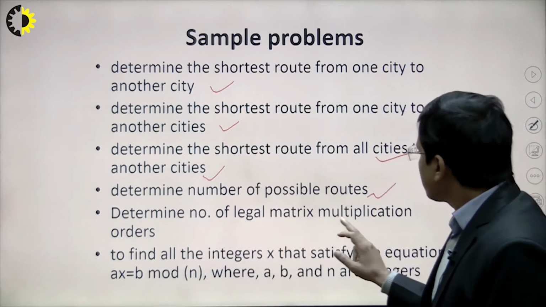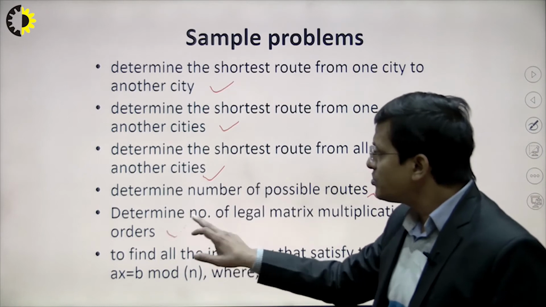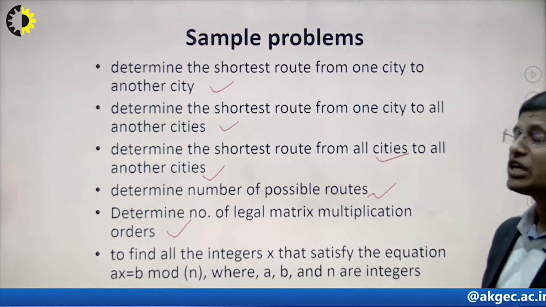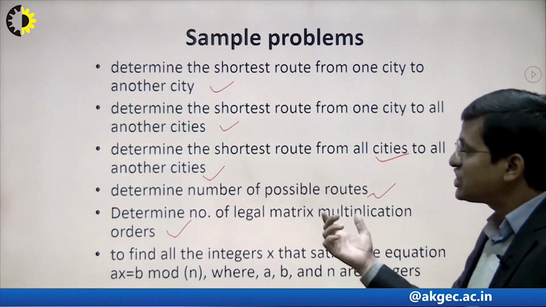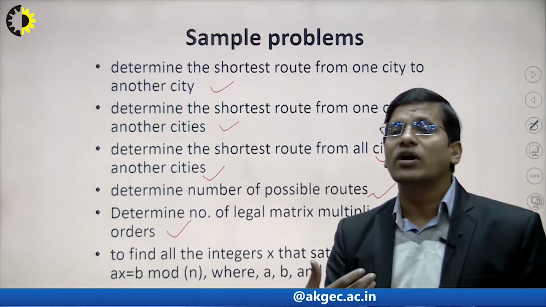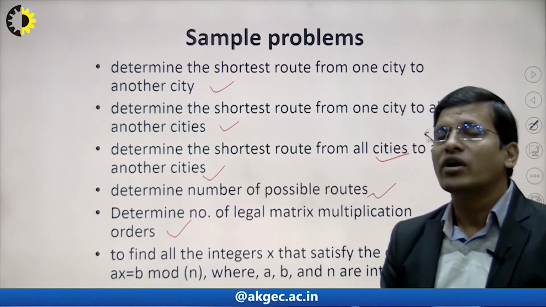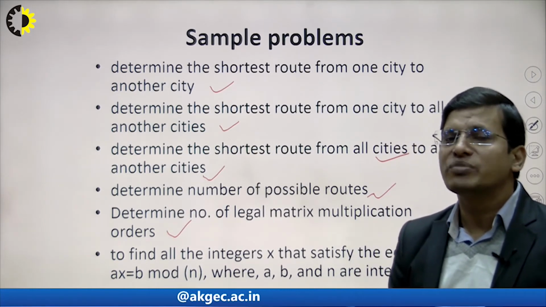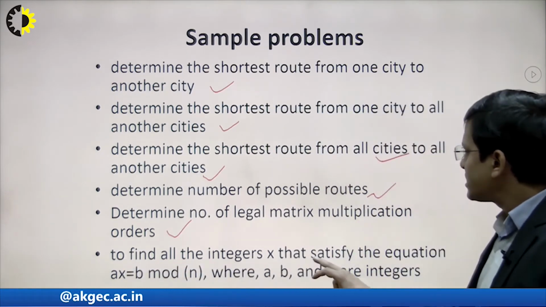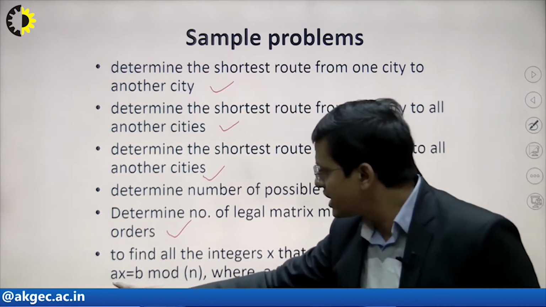Determining the legal matrix multiplication. This is another problem where we can use dynamic programming. Legal matrix multiplication is the matrix multiplication problem: how can we determine the possible ways of multiplying various matrices? Similarly, another problem is to find all the integers x that satisfy an equation, like this.